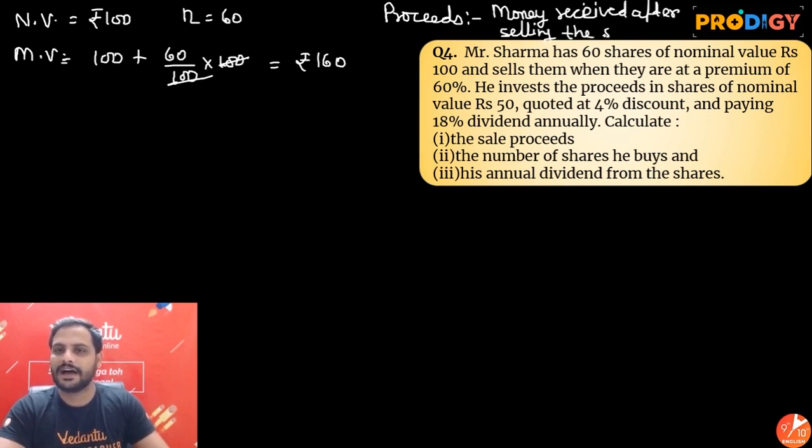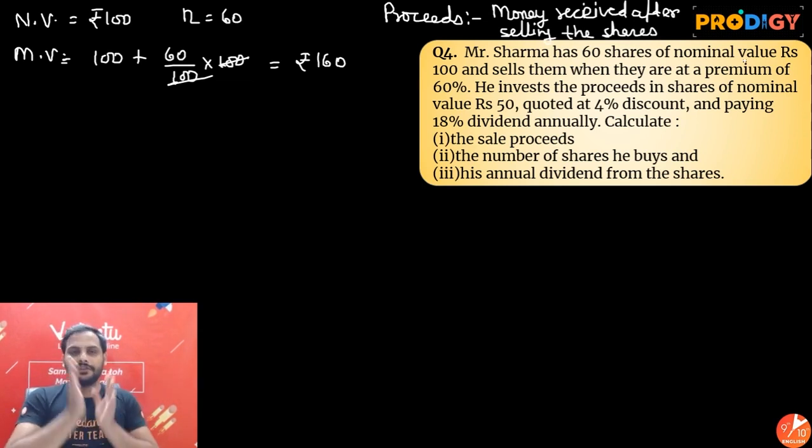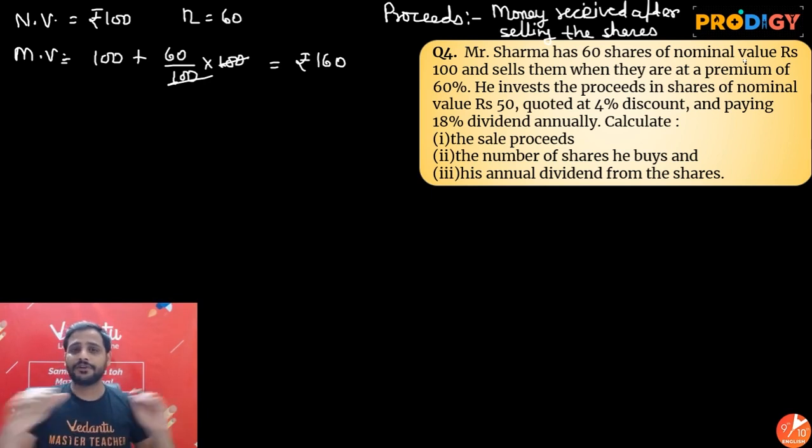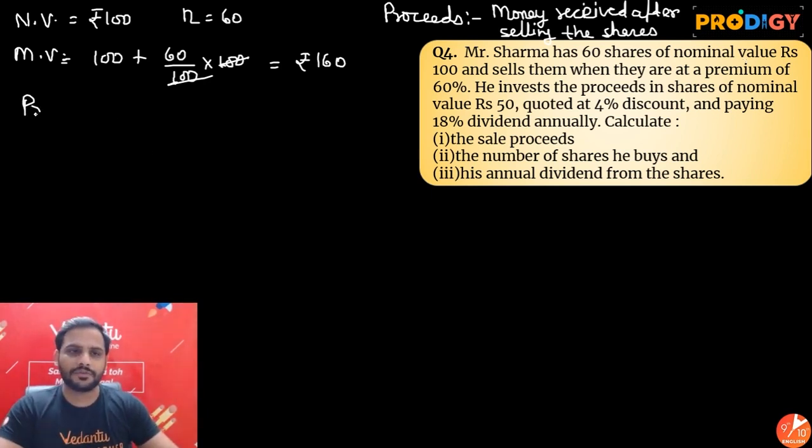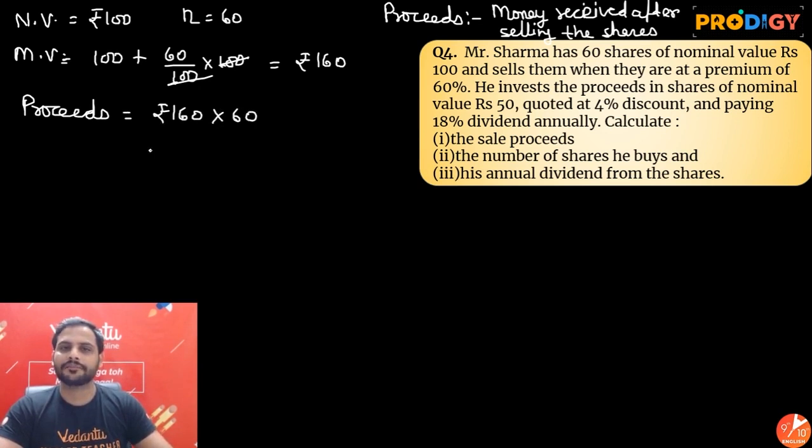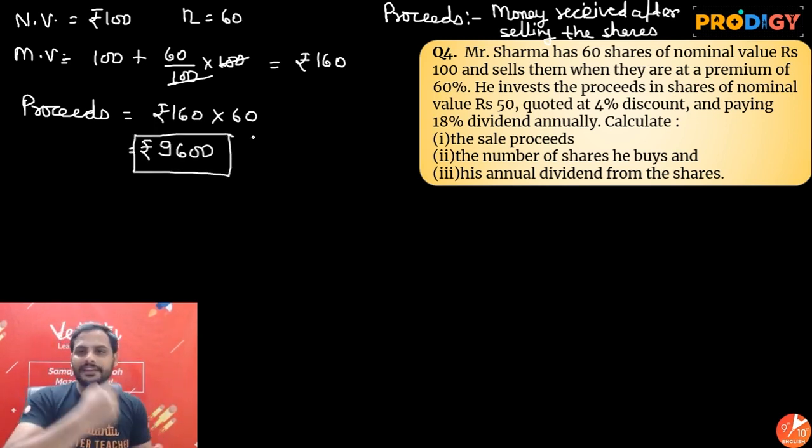So if Mr. Sharma sells 60 shares at a market value of ₹160, the proceeds, the money he is going to get, will be ₹160 times the number of shares, 60. So you are getting ₹9,600. This is the money he is going to get after selling his shares.